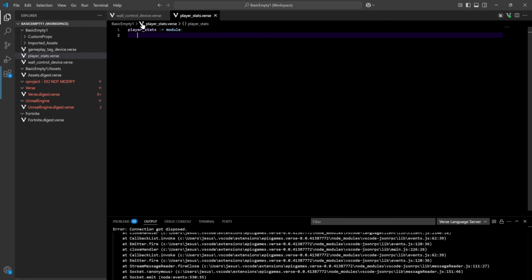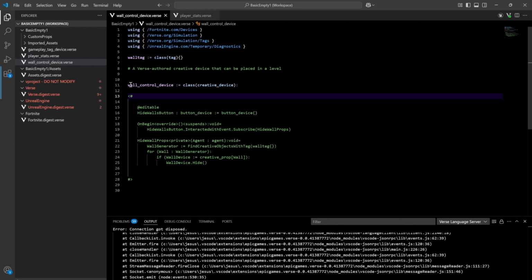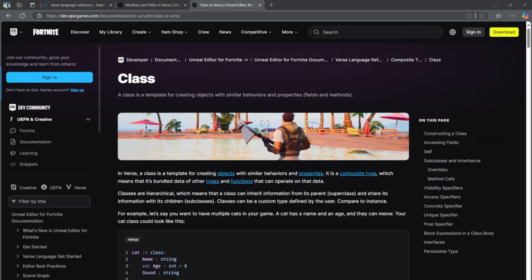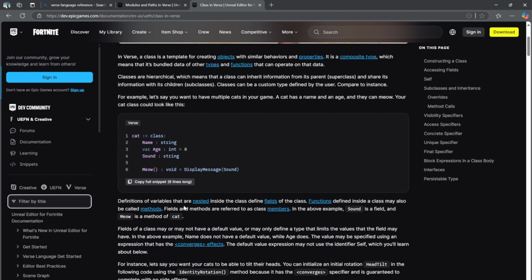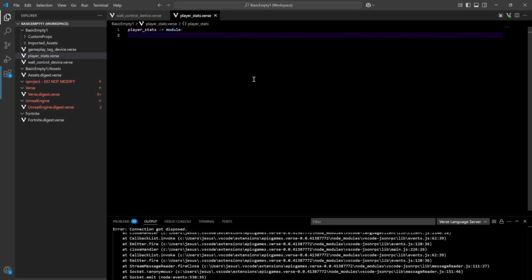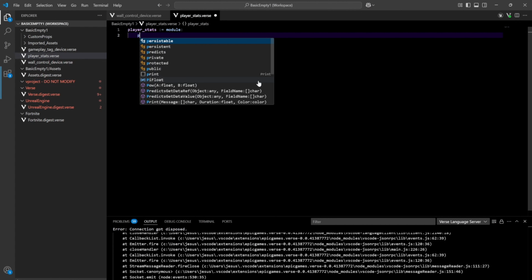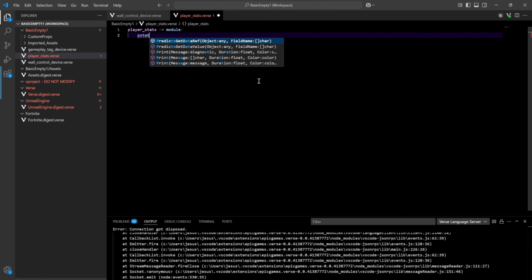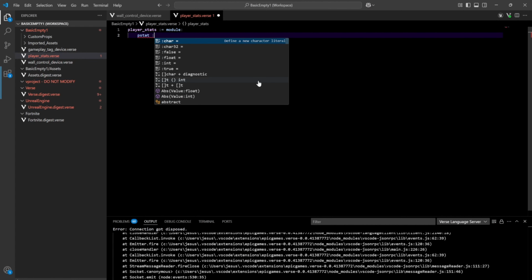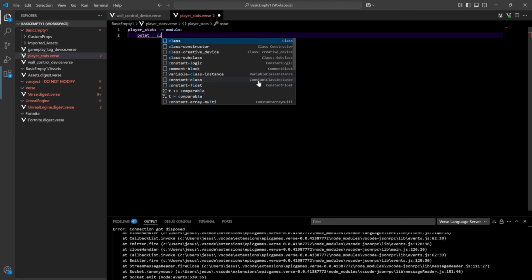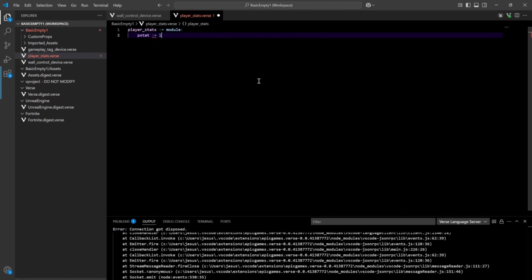Let's look at the wall control device. Yeah, so wall control device is a class inheriting from creative device. So that's what we've been doing anyways. So we're creating a new class, and then I guess because of my naming, I didn't do it quite the best way, but let's call this pstat for player stat. And let's see, we'll say this equals a class.